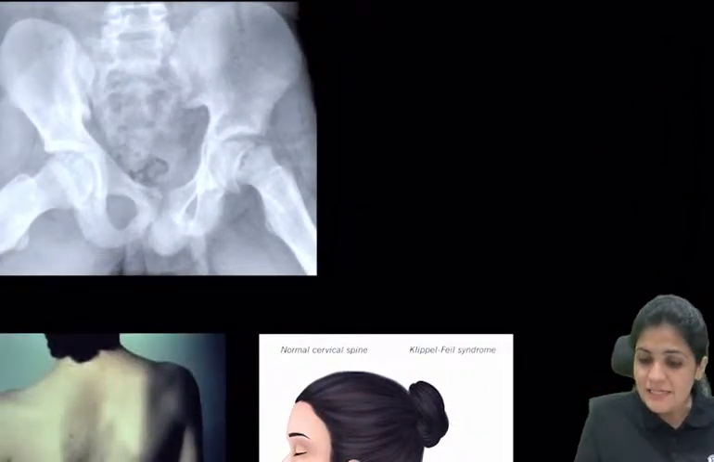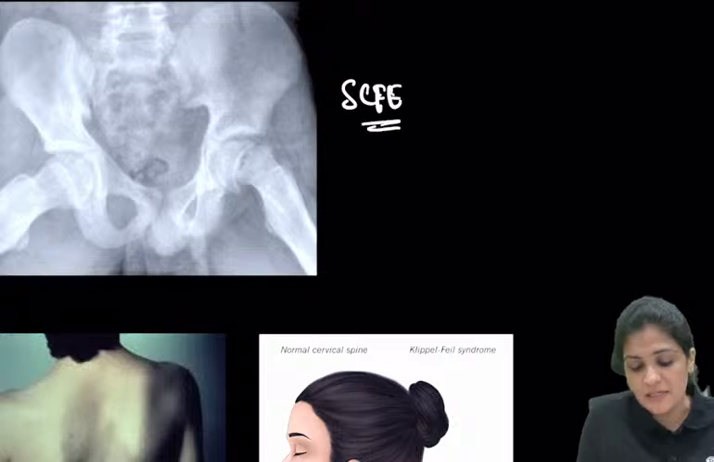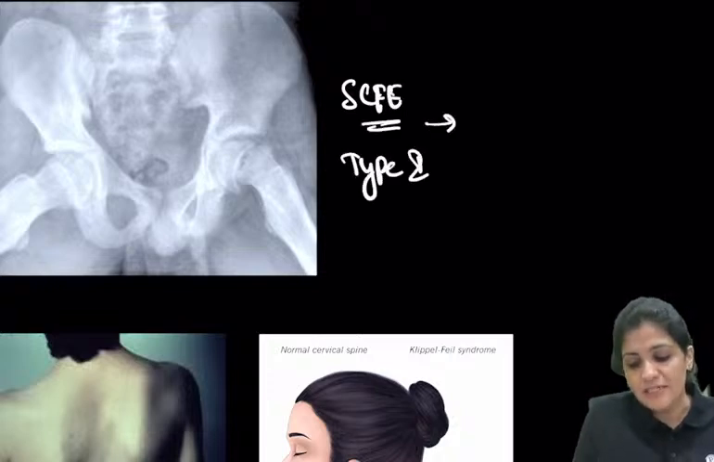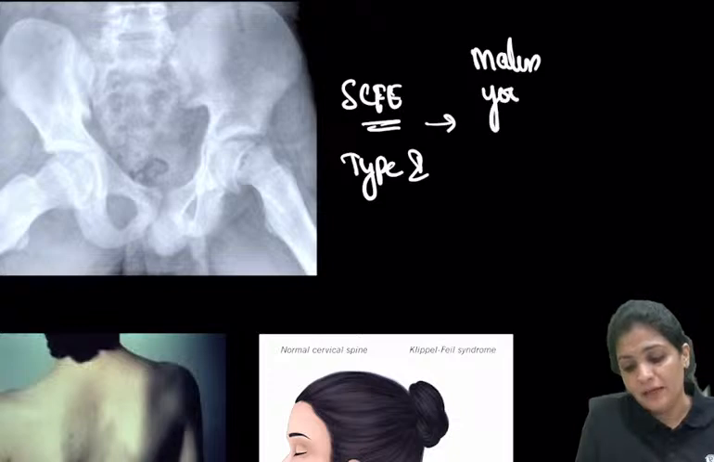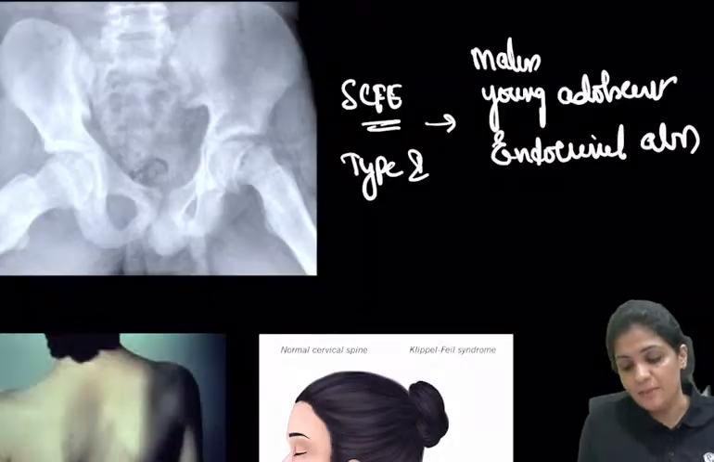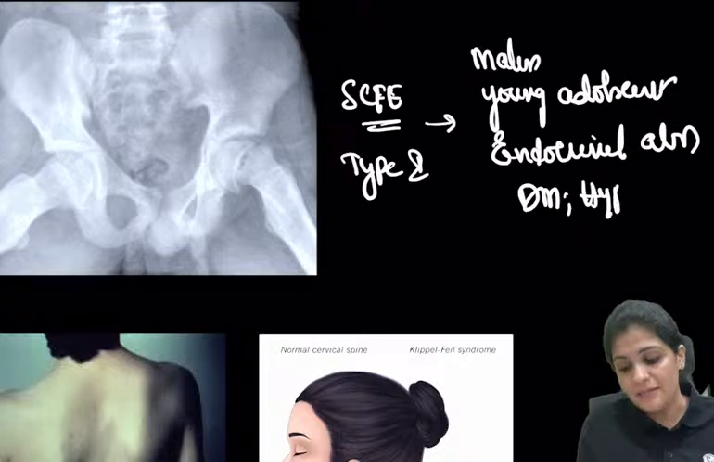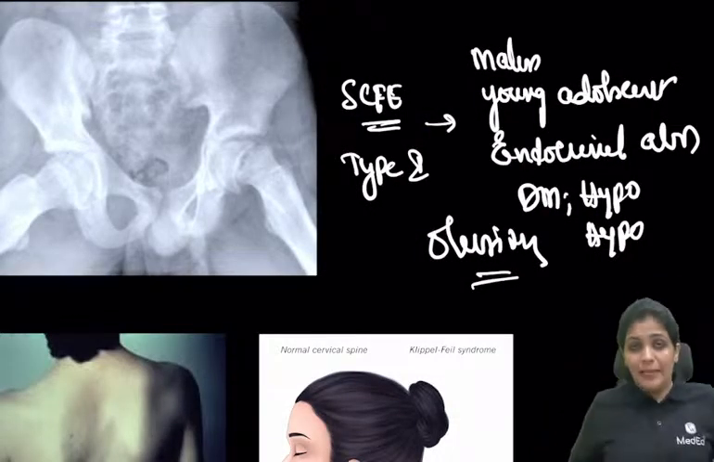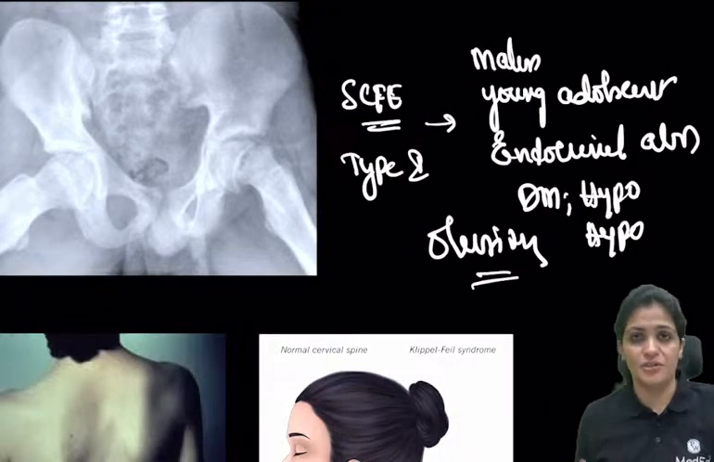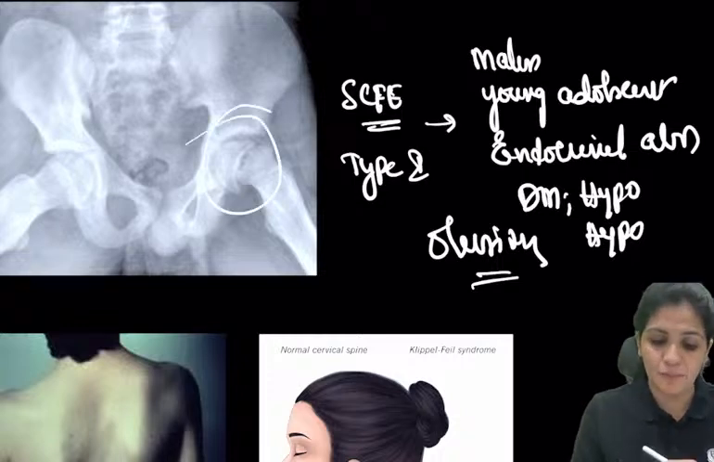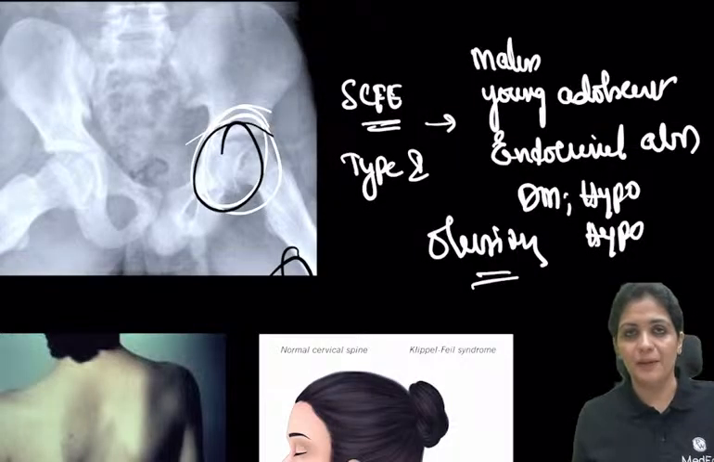Okay, now what is this? This is SCFE. We have already discussed. This is Salter-Harris type 1 and is usually seen in young adolescent males, with endocrinal disorders such as diabetes, hypogonadism, hypothyroidism. So these are certain features of SCFE, where you see a male patient with obesity and certain endocrinological disorders presenting with pain in the hip joint. There is a referred pain in the hip joint.